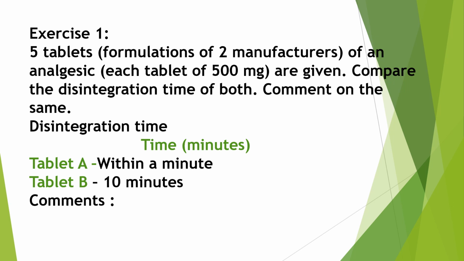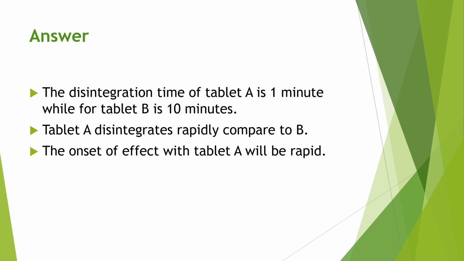So tablet A disintegrates rapidly as compared to tablet B, and tablet A will have a rapid onset of action because it rapidly disintegrates. So the answer: the disintegration time of tablet A is 1 minute while for tablet B it is 10 minutes. Tablet A disintegrates rapidly compared to tablet B. The onset of effect with tablet A will be rapid. So this is the answer for the first exercise.